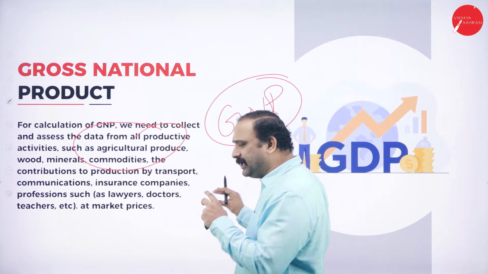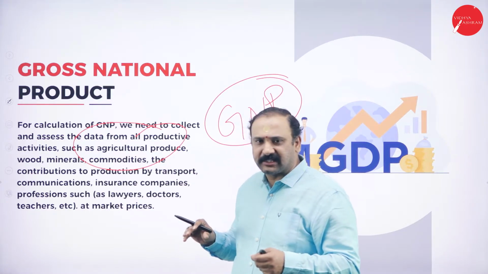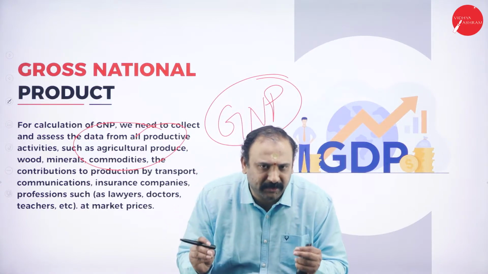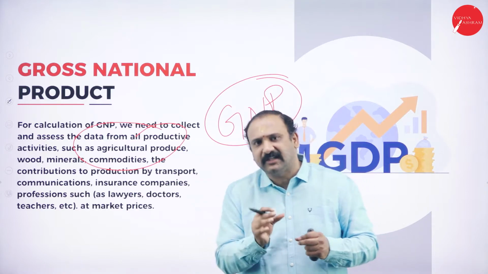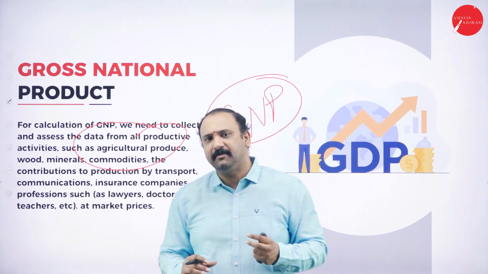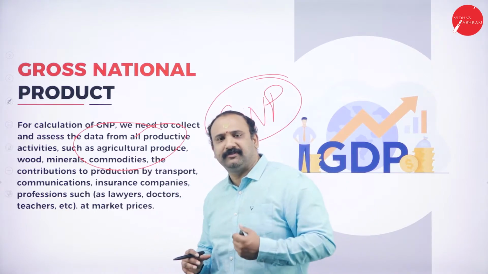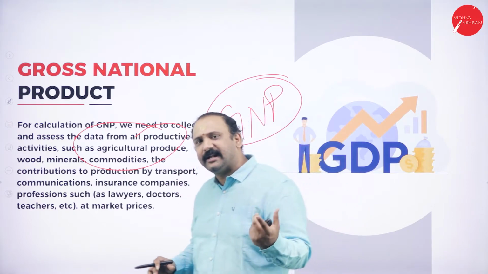We are only worried about the output factor. But when we are going into the gross national product, there are several factors like this. For example, when we talk about the wood cutting business, even that is going to be a part of GNP. The forest produce is also a part of the GNP. Mining and metallurgy are also a part of the GNP. So we have so many factors. The metal commodities are also a part of GNP.